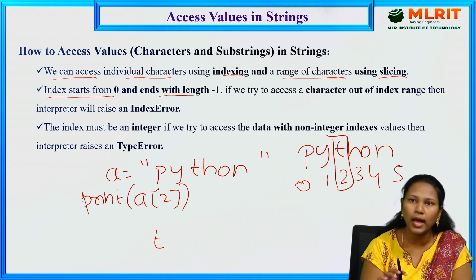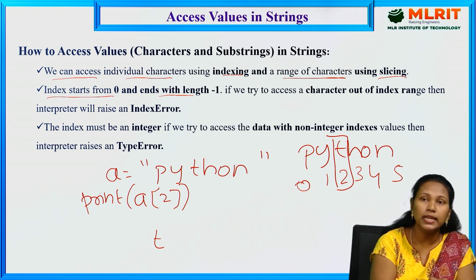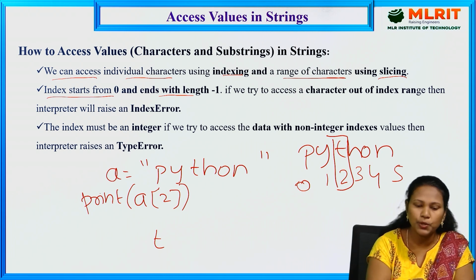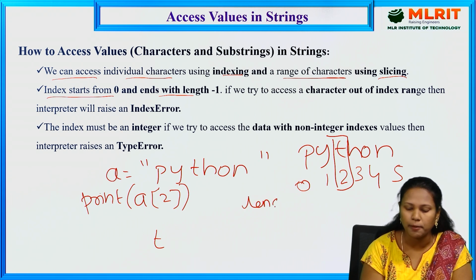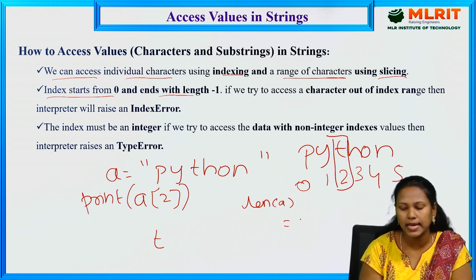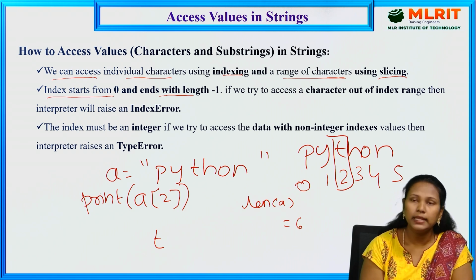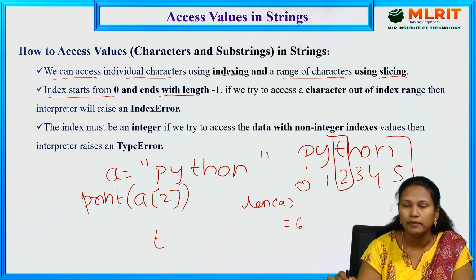If we want to access a substring, we can give a range of characters, which comes under slicing. Here indexing starts from 0 and ends with length minus 1. What is the length of a? Length means how many characters there are. Totally 6 characters, but the index starts from 0, that's why the end character index is 5.